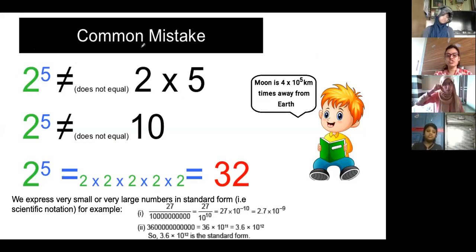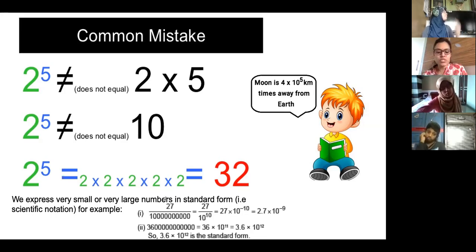Usually children make this mistake. That is a common mistake children make, so that is why I have written it here. 2 raised to 5 is not equal to 10, which is 5 into 2. 2 raised to 5 is equal to how much? 32.